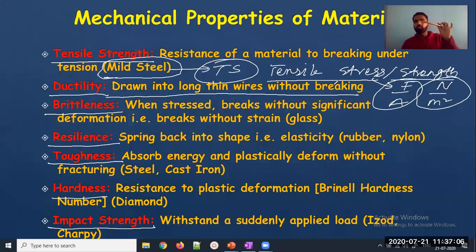Similar is malleability, which can be made into sheets without damage. So among the mechanical properties, a material should have good tensile strength and high ductility.